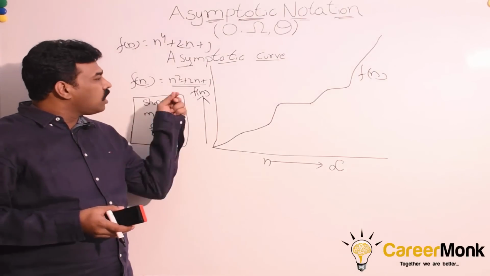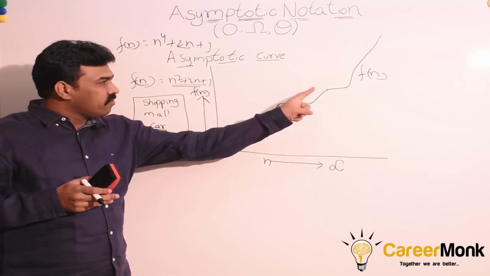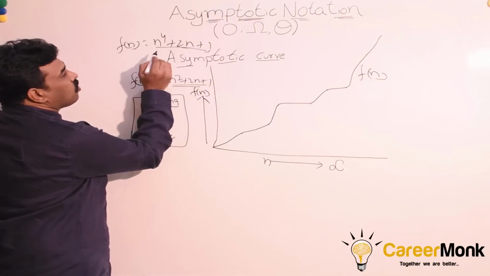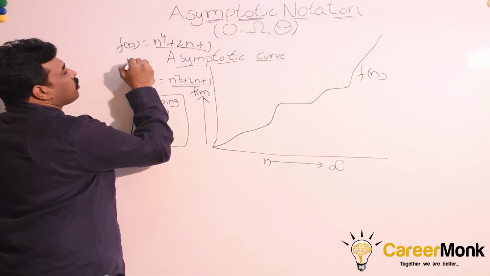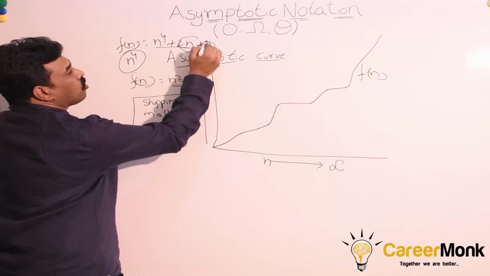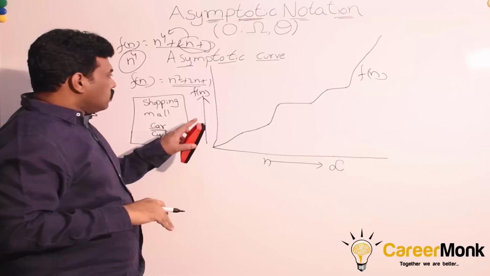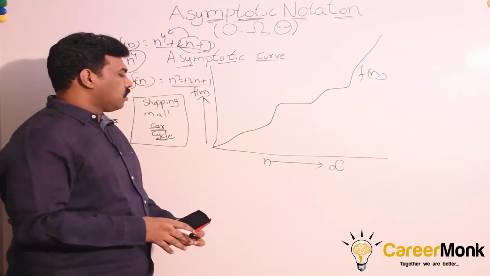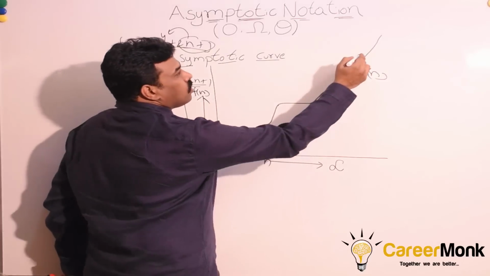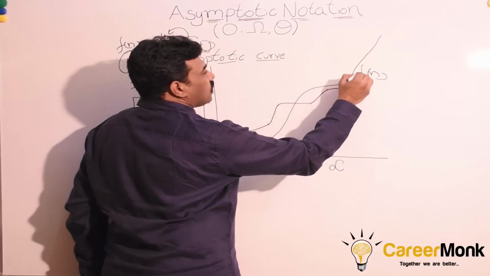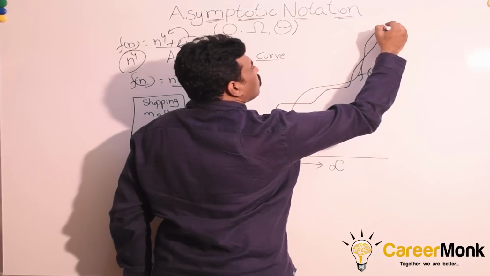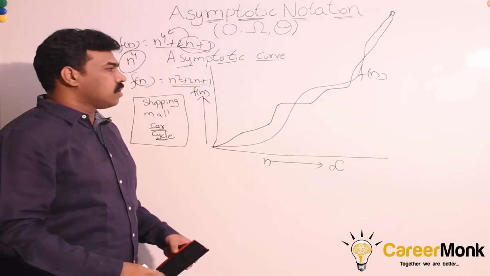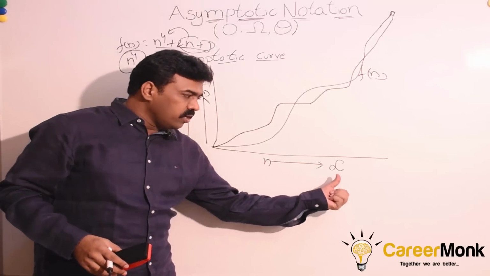Similarly, in asymptotic curves, for a given function f of n, what is the approximated curve? For this expression, we are buying the car, which is nothing but n power 4. We are approximating these two lower values to this one. It means if we keep on increasing the input value, the difference between both the curves will be very less, as n tends to infinity.